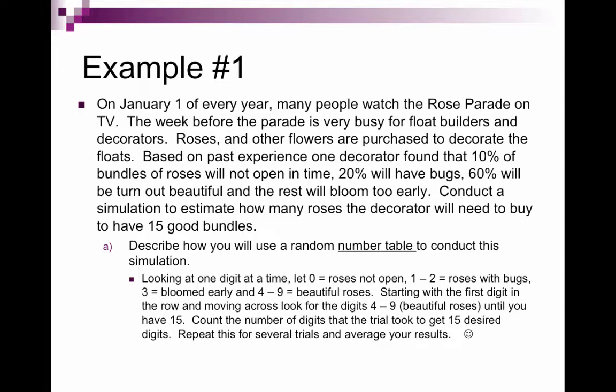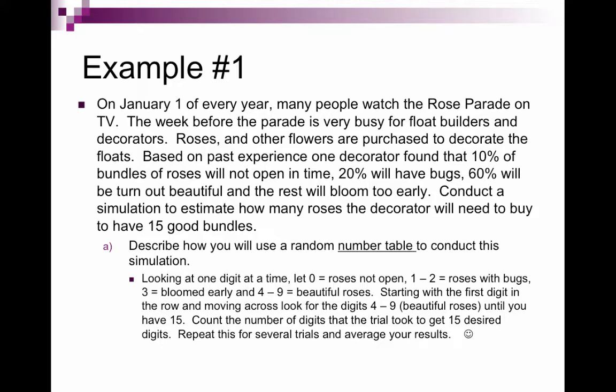So looking at one digit at a time, we're going to let 0 equal a rose that does not open. A 1 or a 2 is a rose with bugs. 3 means that it bloomed early, and then 4 through 9 are the beautiful roses. Those are the ones that we're looking for. So starting with the first digit in the row and moving across, we're going to look at digits 4 through 9, the beautiful roses, until we have 15.